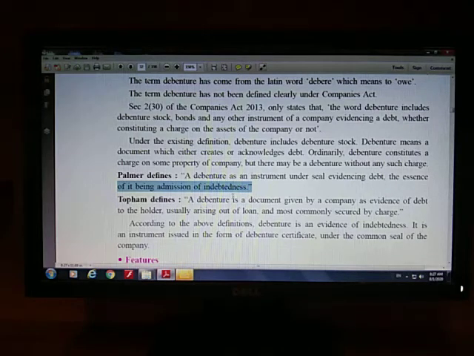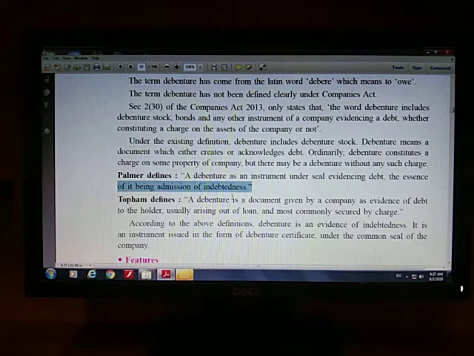Indebtedness मतलब क्या होता है कि when you borrow money from a particular person, that is the debenture holder, then that debenture holder becomes a creditor of the joint stock company. In BK you might have studied: a creditor is a person to whom an amount is payable and a debtor is a person from whom an amount is receivable. So indebtedness means the joint stock company has borrowed some funds from the debenture holder.